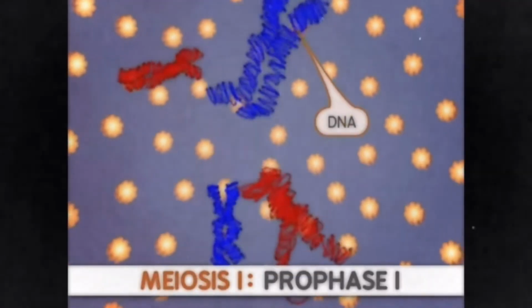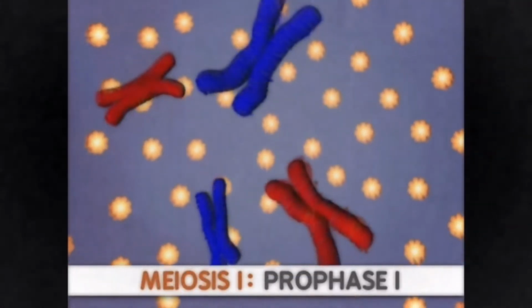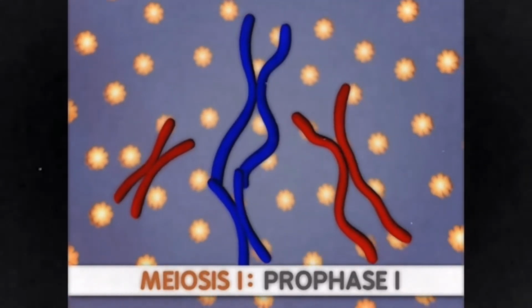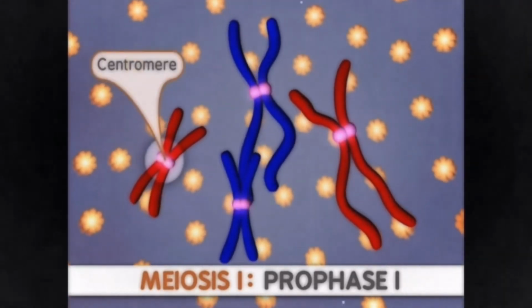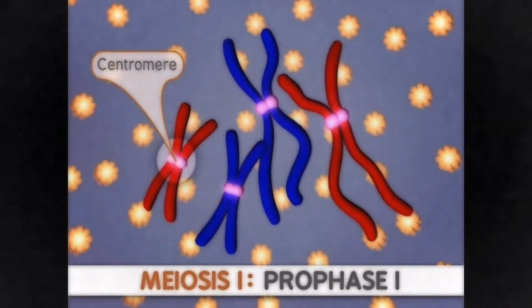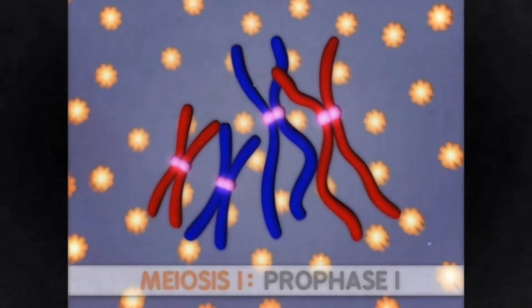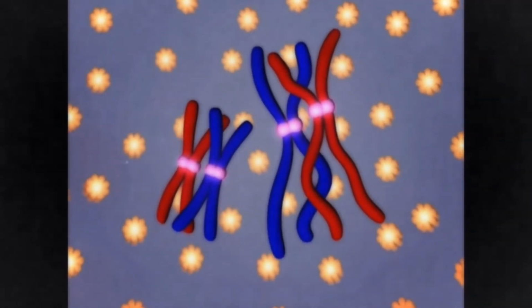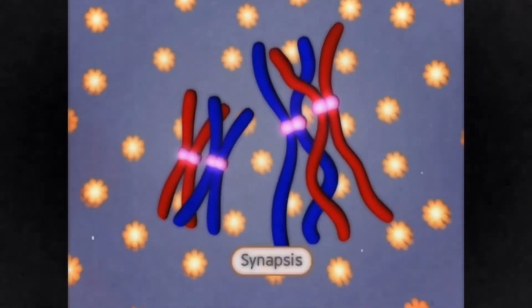In prophase 1, the chromosomes condense. The chromosomes that were replicated during interphase consist of 2 sister chromatids that are joined together by a centromere. A sister chromatid intertwines with another sister chromatid. The pair of sister chromatids is referred to as chromosomes. The chromosomes join together, creating homologous pairs in a process called synapsis.